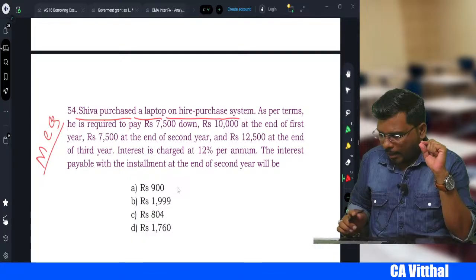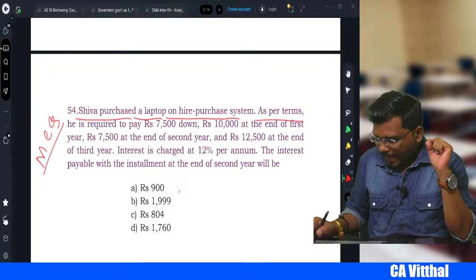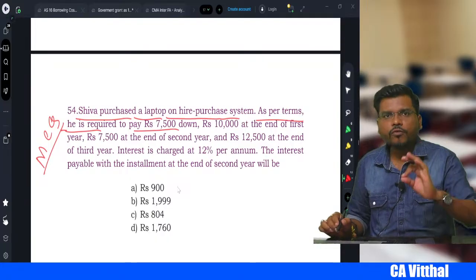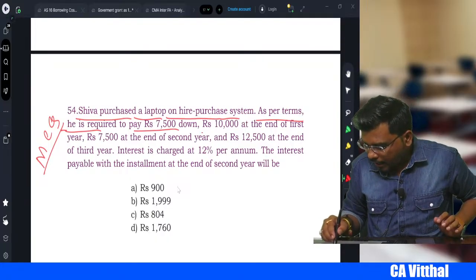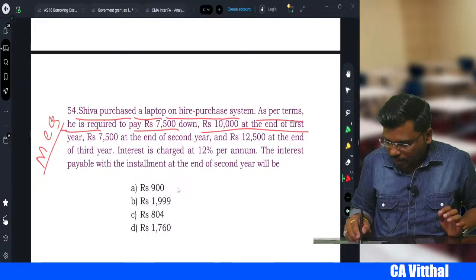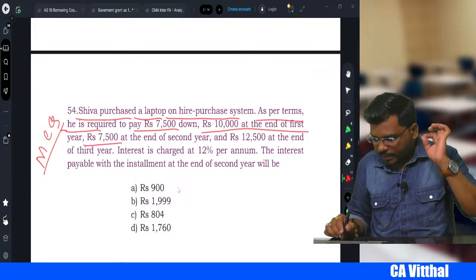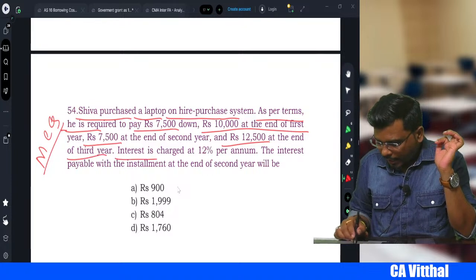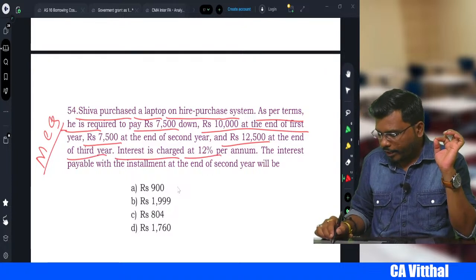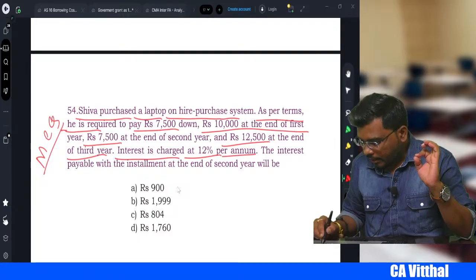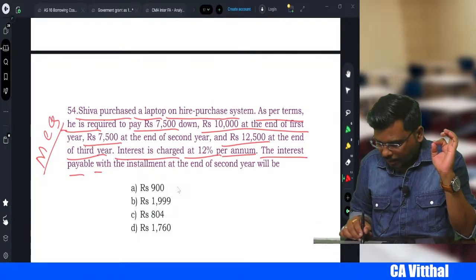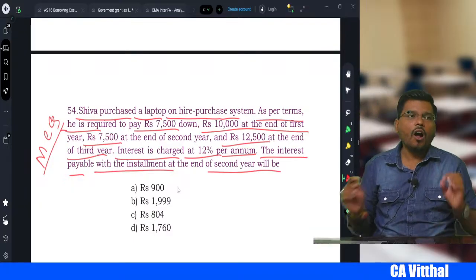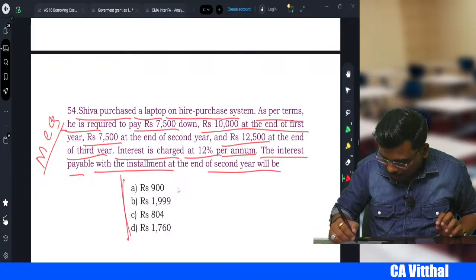As per the term, he is required to pay 7,500 as a down payment, 10,000 at the end of first year, 7,500 at the end of second year, and 12,500 at the end of the third year. Interest is charged at the rate of 12% per annum. The interest payable with installment at the end of second year will be, how much will be the interest they have asked you in the second year.